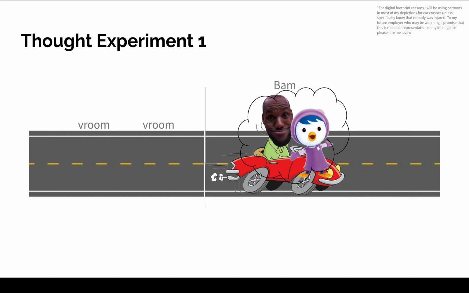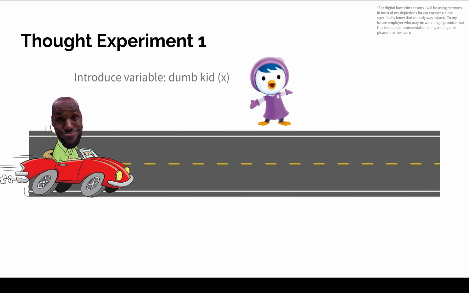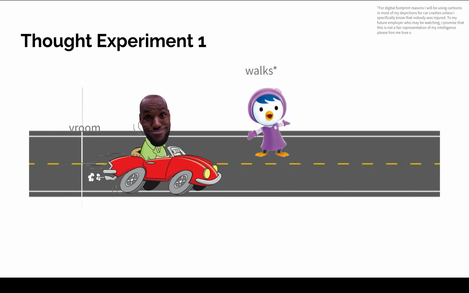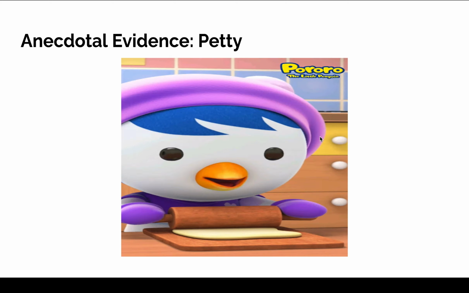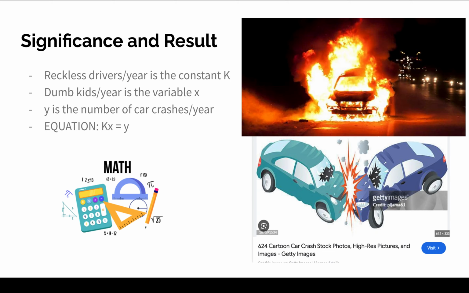So it goes vroom, and then bam. That's not what we like to see. That's not a good thing in my opinion. I'll show it one more time just in case someone didn't get it. LeBron goes vroom, Petty walks. At the same time, T is going to be equal to 2 now. And then at T equals 3, bam. And now this is Petty. This is her face right before she realized what was going to happen. I got the anecdotal evidence from Petty, from Pororo. She was like, oh shit, I'm kind of cooked.